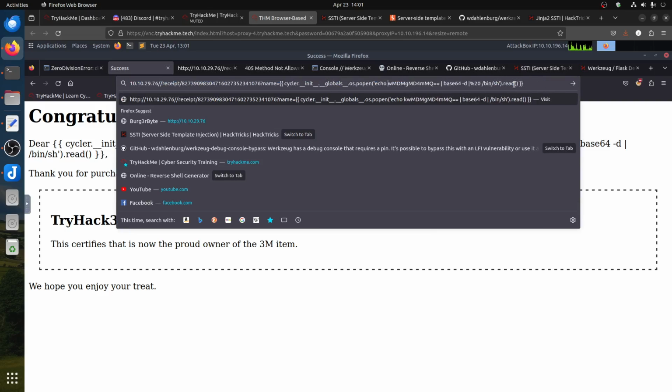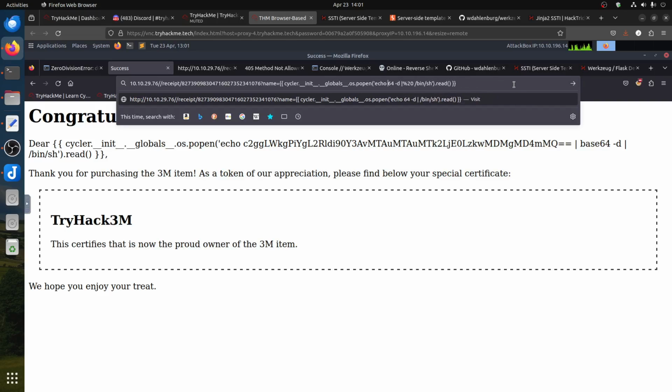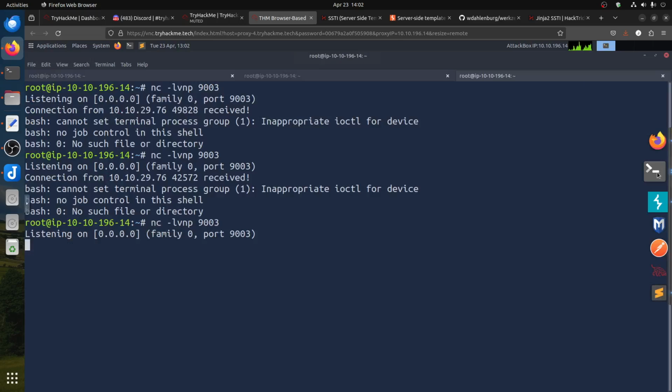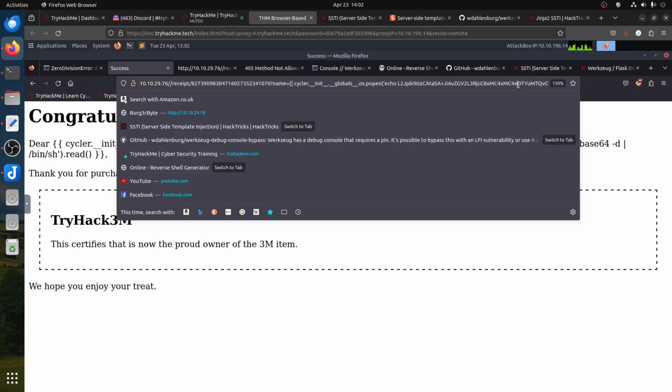Why is it not working now? What the hell am I doing there? Echo and then close base64. I think we deleted something. Base64 minus d, the binary sh. Maybe I made a mistake before. It really doesn't want to. Why is it saying no such directory or something?